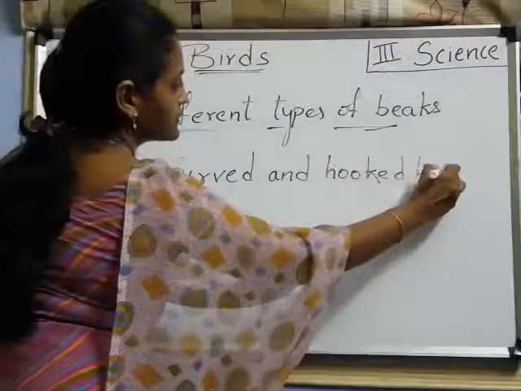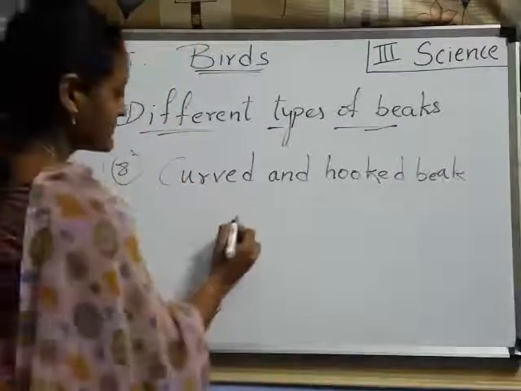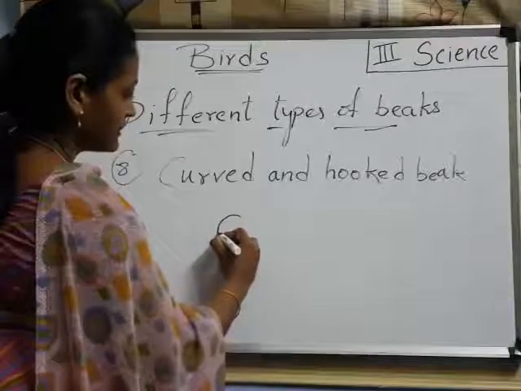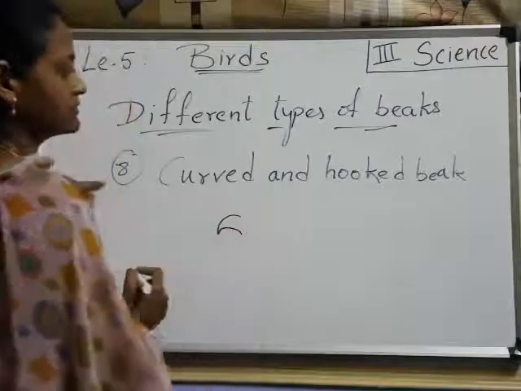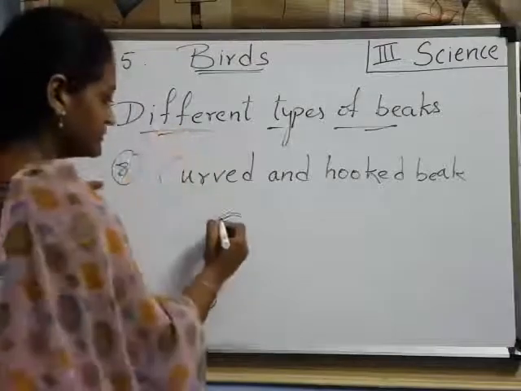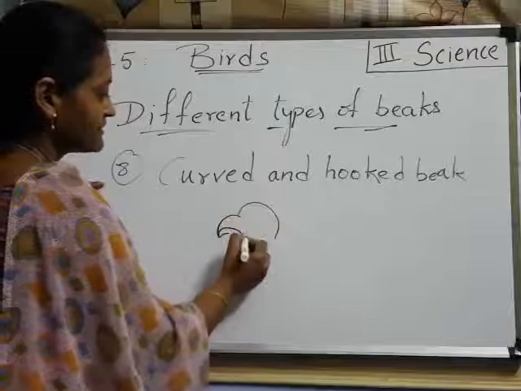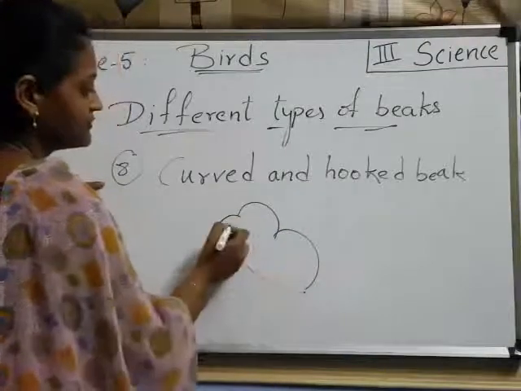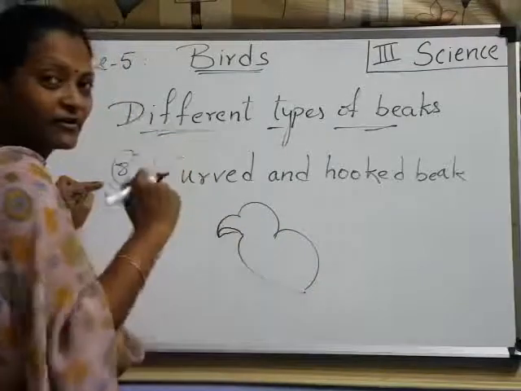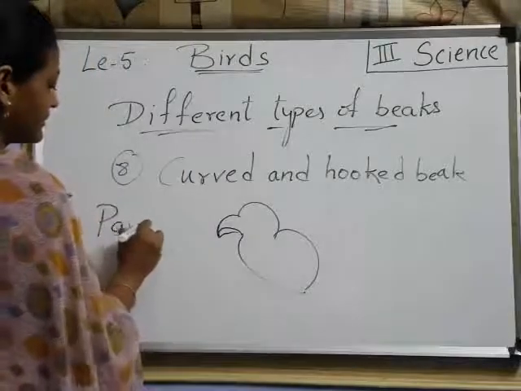Okay. Which birds have a beak like this, curved and hooked? Curved means like this, isn't it? Curved and hooked. Tell me, children, it looks like a hook, curved like this. Tell me which birds have it. Have you remembered? Which birds have a curved and hooked beak? Yes, parrot.